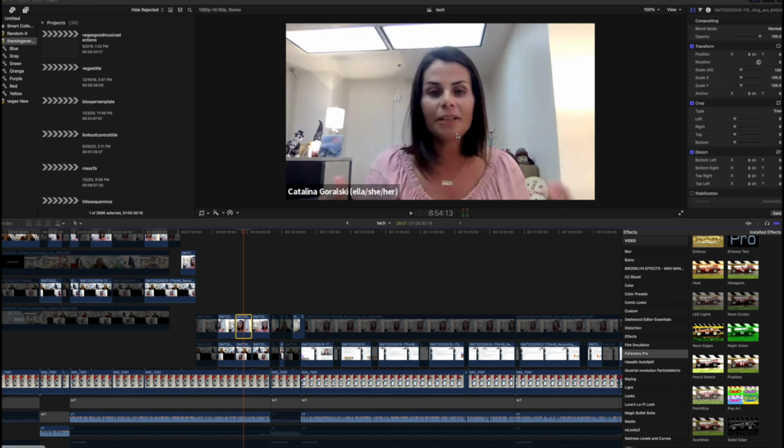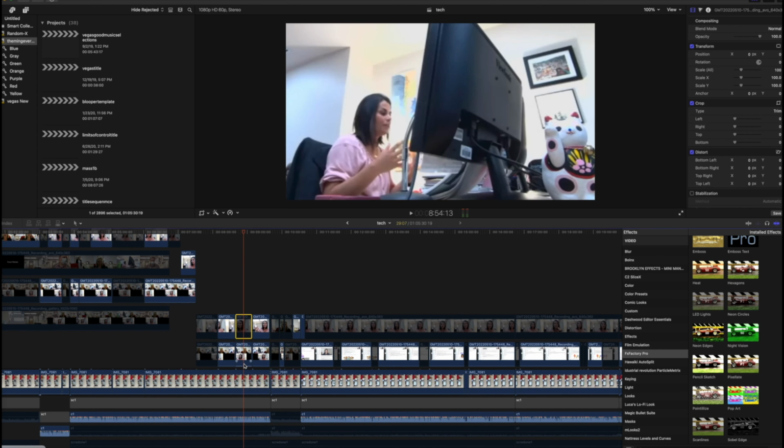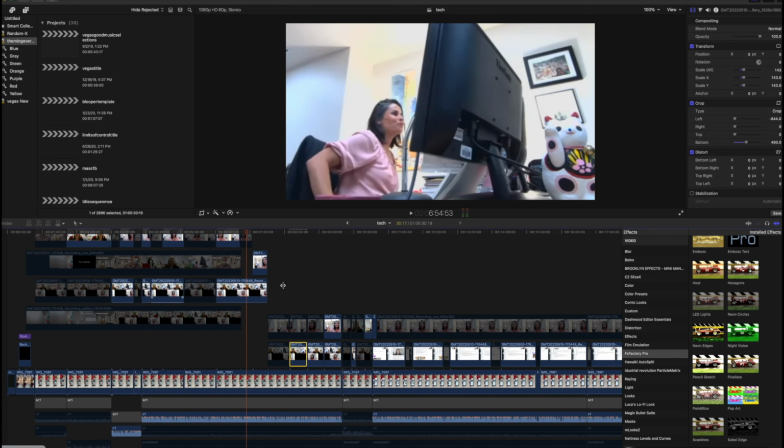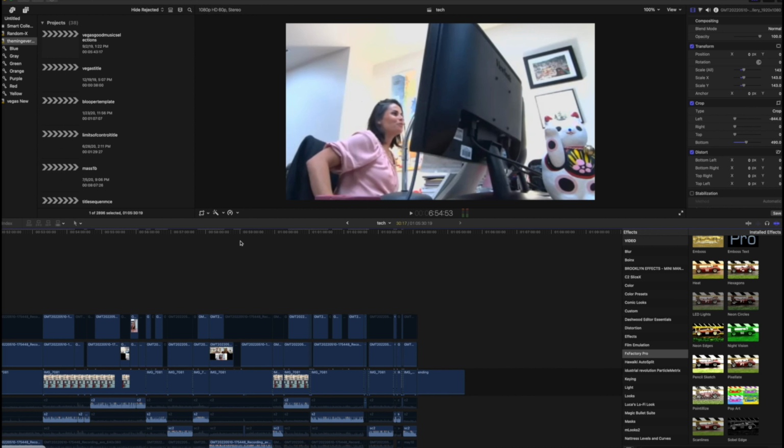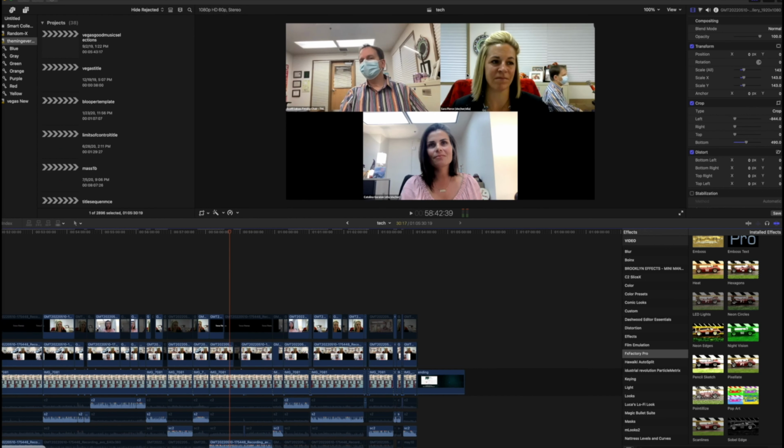So right here, I can get Kata's camera view right from our computer. And then I also use this one. I zoomed in here a little bit, which I believe is the same angle as this one here. And it also is a, at some point I have it in here, a gallery view. You'll see that I think at the end of the video where all of us are speaking right here. So the nice thing about Zoom is you're going to get these views together.